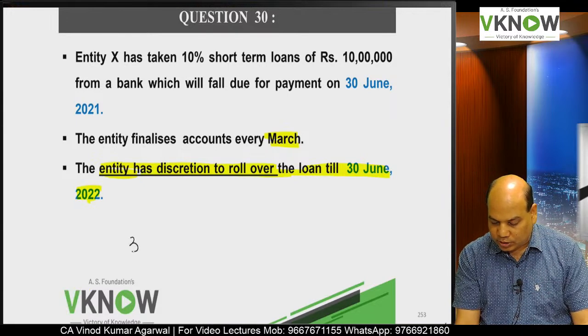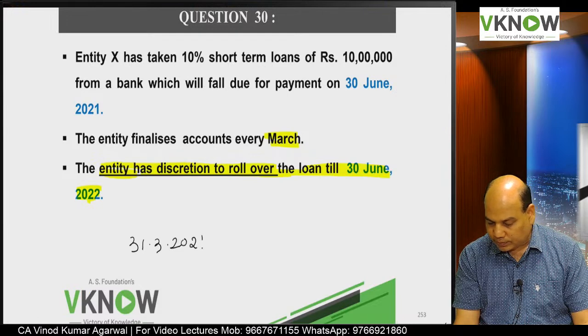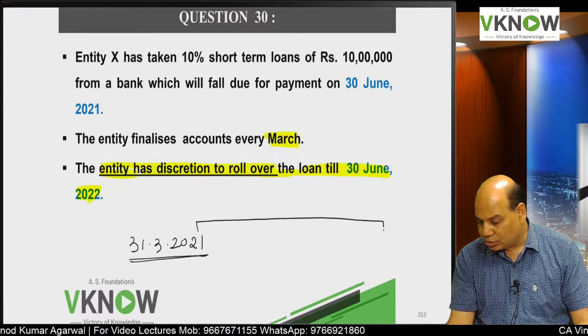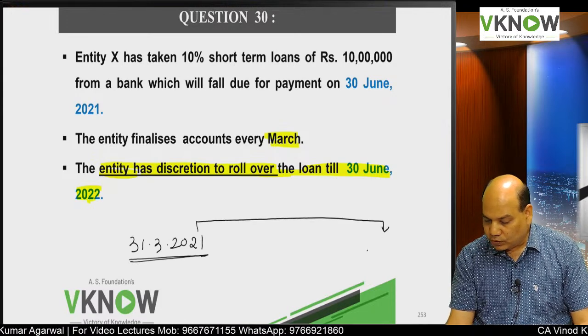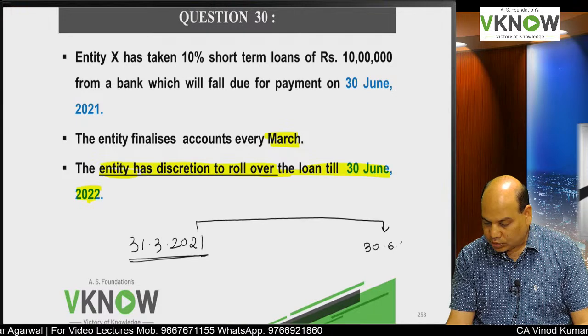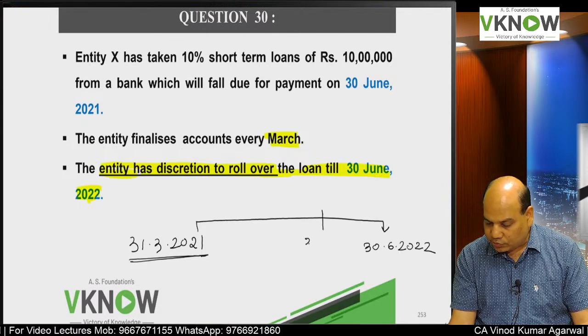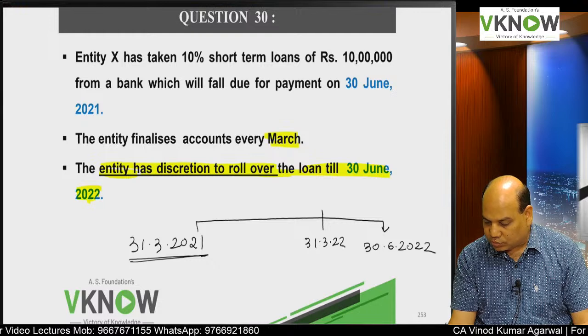So what is my year end date in this problem? 31st March 21. And you have discretion to roll over the loan till 30th June 2022. That is, your 12 months will end on 31st March 22.